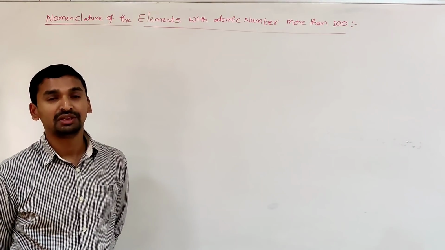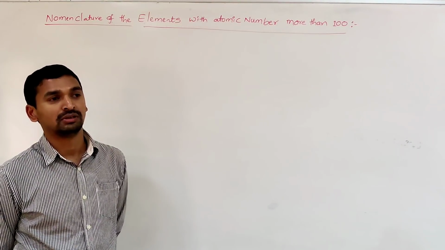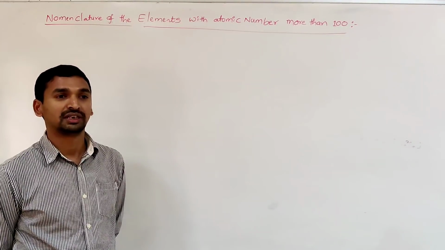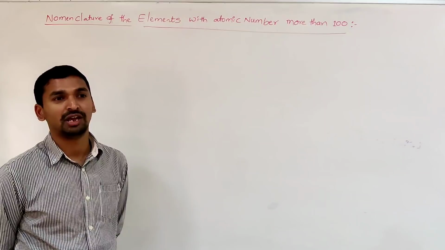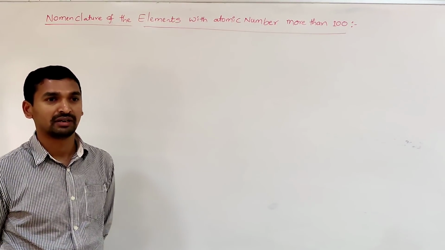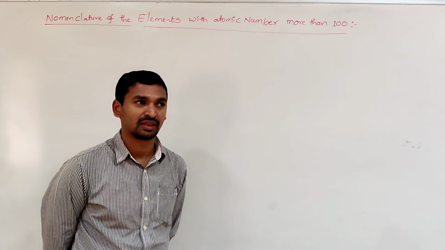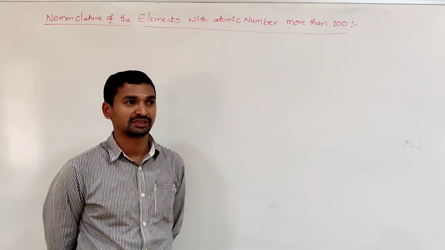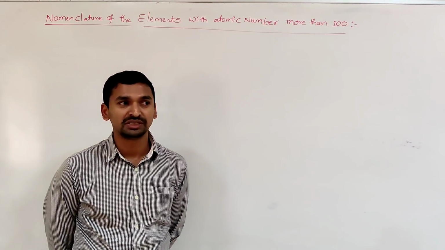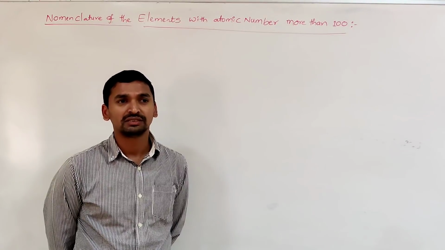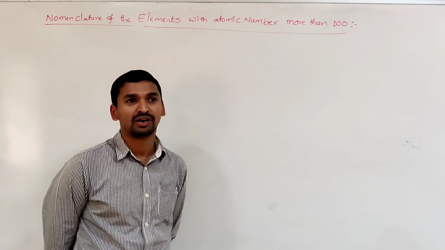When we are observing the long form of periodic table, there are certain times empty spaces and certain times different names or different symbols appear for us. So why are there different symbols or sometimes empty spaces? Wherever the empty space is there, that clearly says that the element is not yet discovered so far.